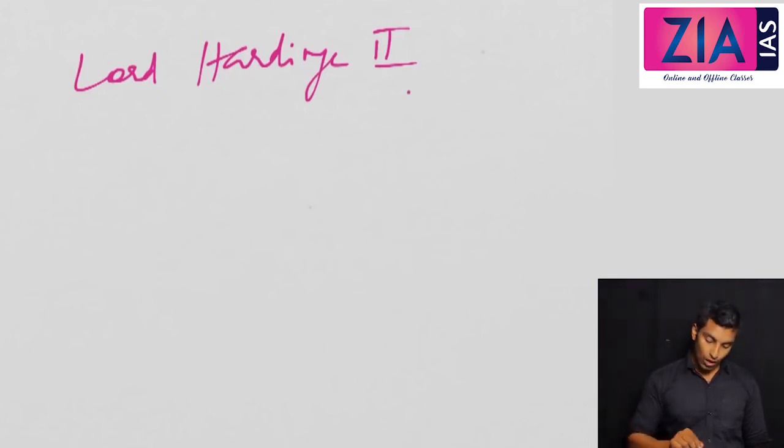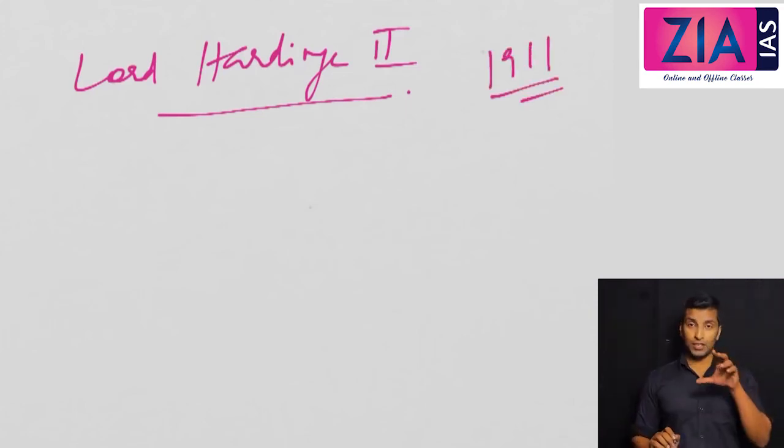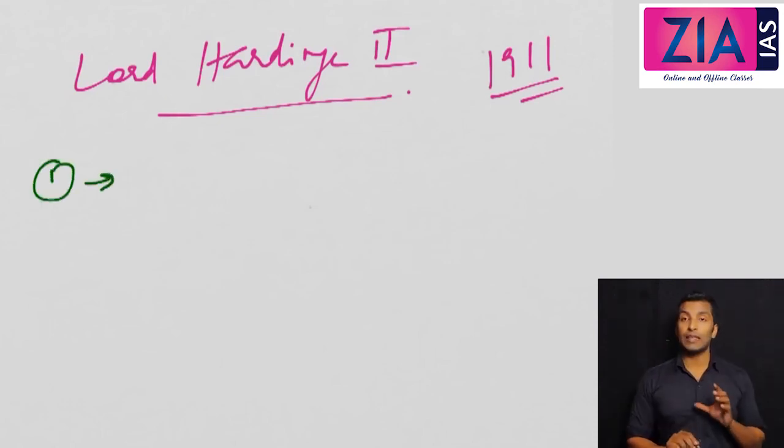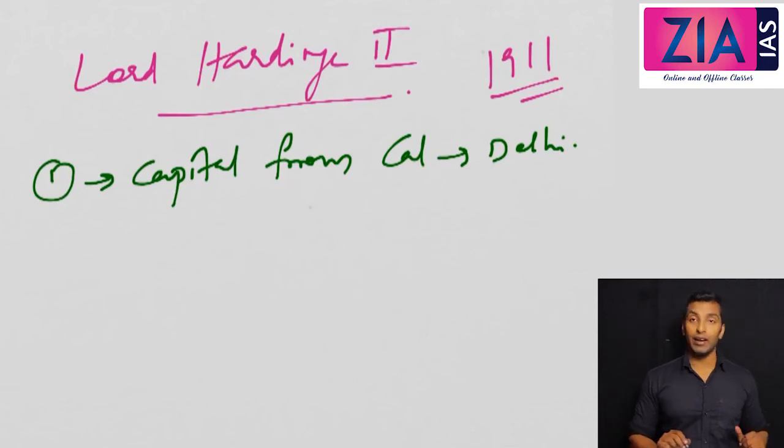Lord Hardinge II was the Governor General in Delhi Durbar 1911. The first and most important decision was to transfer the capital from Calcutta to Delhi. Okay, capital from Calcutta to Delhi. So you can see in 2011 Delhi celebrated a century.